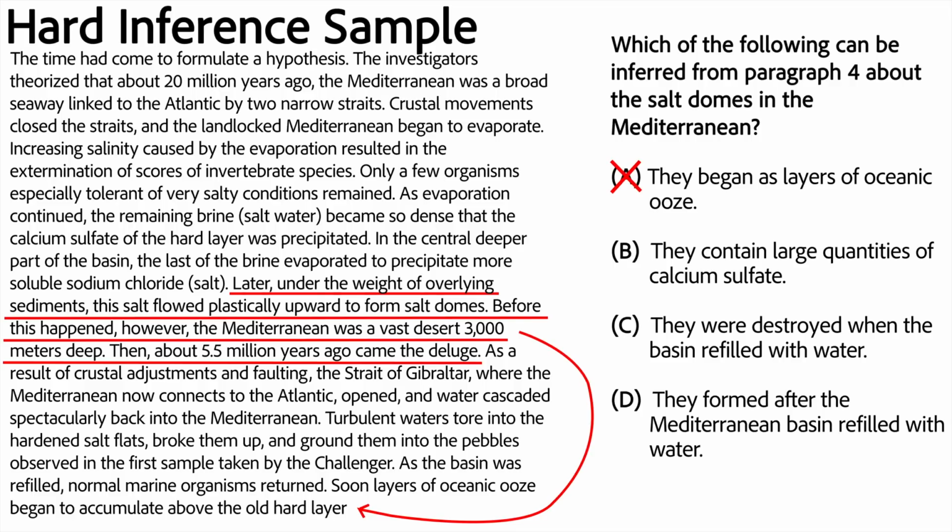Choice B suggests that they contain a lot of calcium sulfate, but they're called salt domes, which basically means that the main component is salt, not calcium. Eliminate B. Choice C, on the other hand, seems very plausible. It implies that salt domes were destroyed when the basin refilled with water. Still, this is not a correct inference, because the text clearly states that salt domes came later than the deluge.